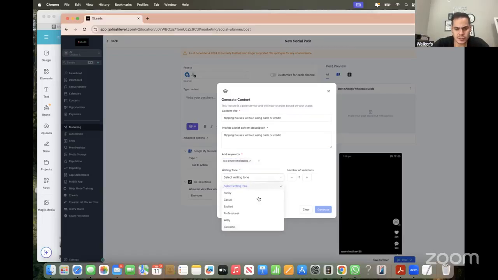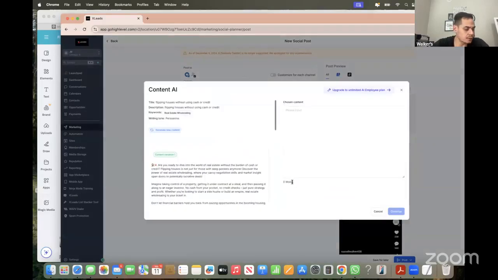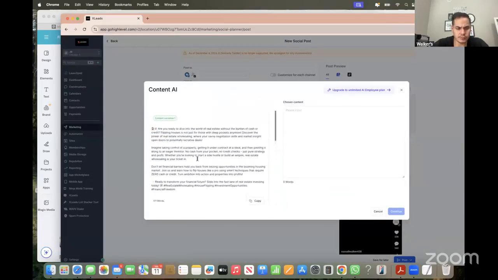And you can have it change the tone. I want it to be funny, casual, excited, professional, grumpy, secretive, persuasive. Let's go with persuasive. And you can change the number of variations, like if you want to see three different options to choose from. You can set the length: small, medium, large. Let's say I want it medium, generate. It's going to generate content that you can copy and paste on your Facebook page, on your Instagram or TikTok page, whatever, to help you generate leads as well.